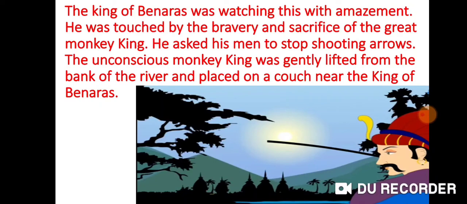So the moment the king of Benares saw this, he was amazed, he was surprised, he was shocked to look at how trustworthy the Monkey King was, that he had the capability in him to look after all his monkeys. Looking at this, the king ordered his men to stop shooting arrows now.